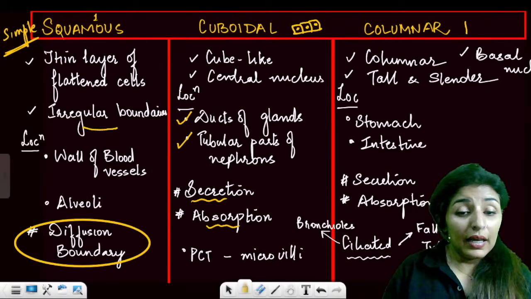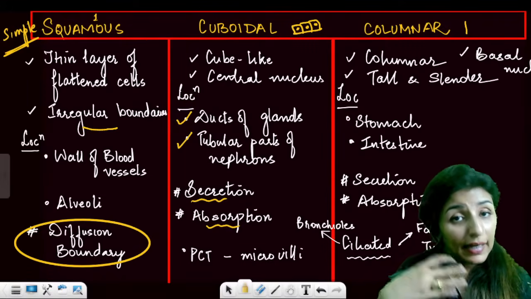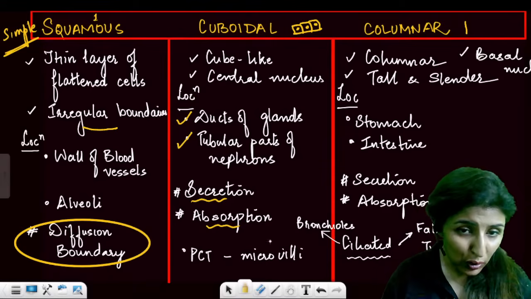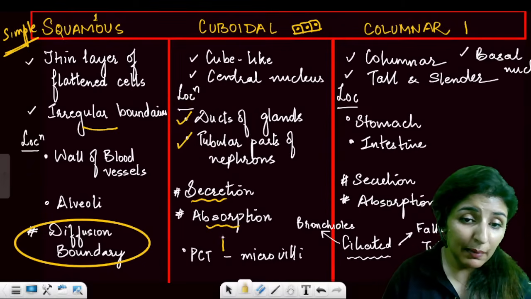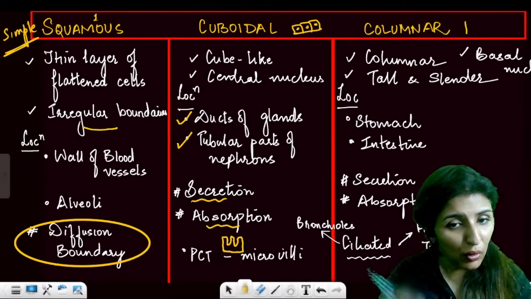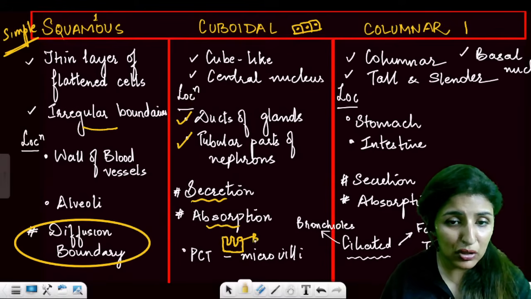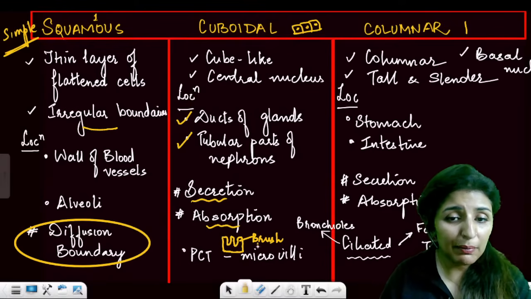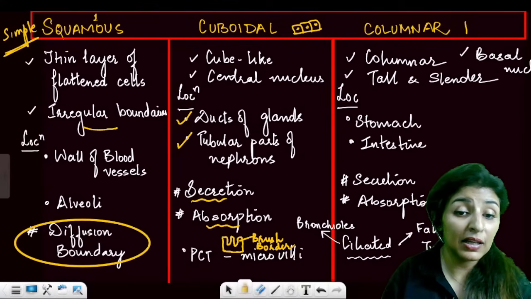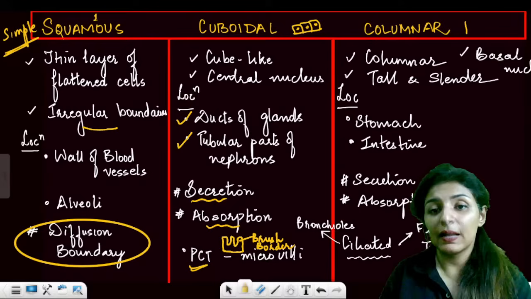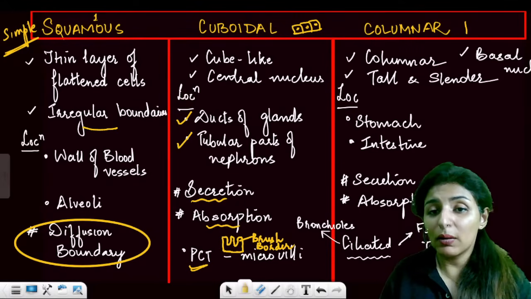Now, in PCT, to enhance the role of reabsorption, there are microvilli present. So what do we understand by microvilli? This free surface is modified into a brush bordered appearance. This is brush border. Whenever there is a brush border, it is always to increase the surface area for absorption. So where is brush bordered cuboidal epithelium present? That is PCT.